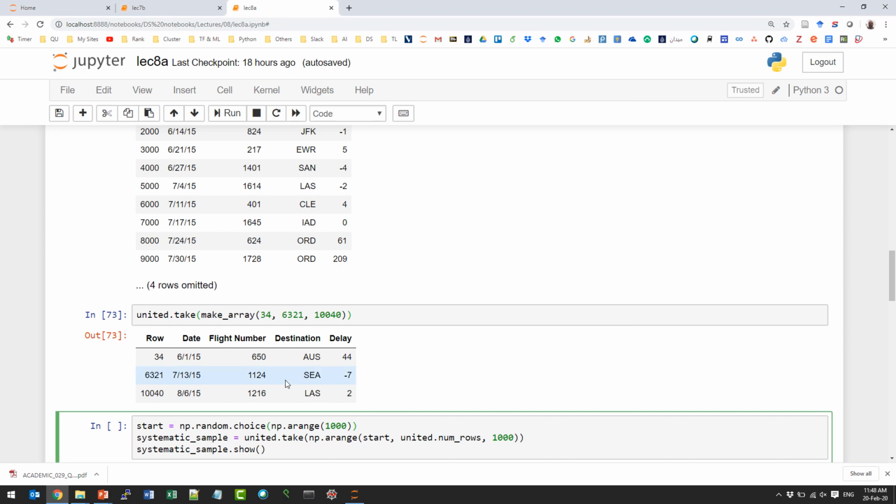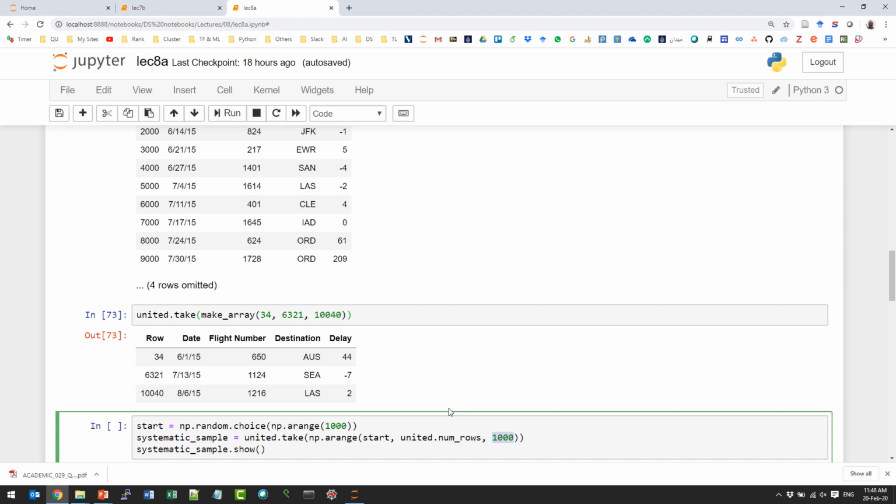Okay, now what are we doing in the second line? We specify this array from the start and it goes 1,000 from that point. So the step here is 1,000, right? So it's similar to what we did earlier, but instead of starting from 0, we are starting from a random position.